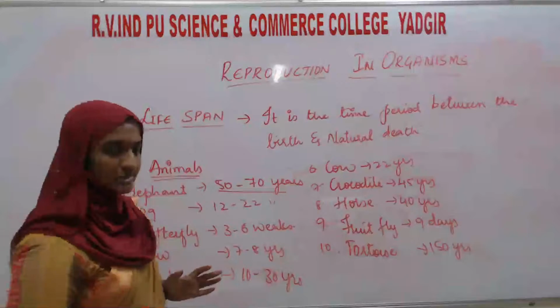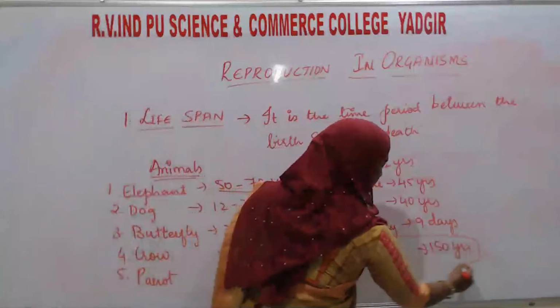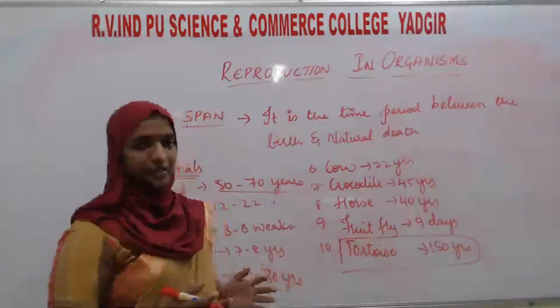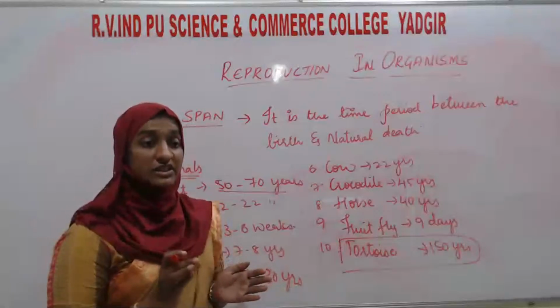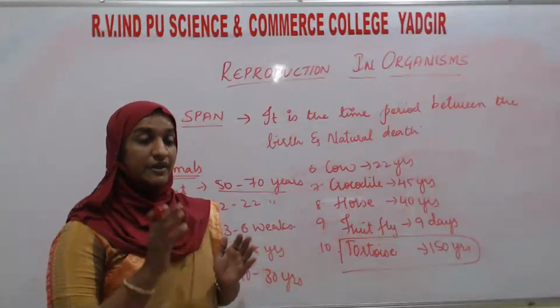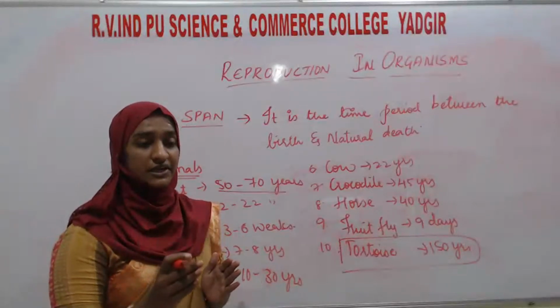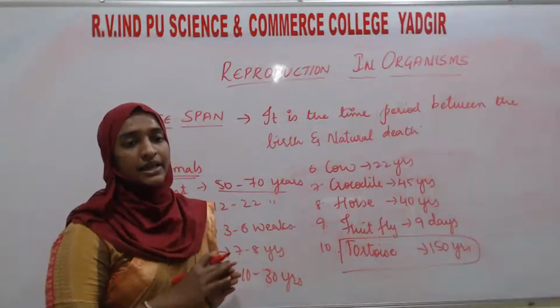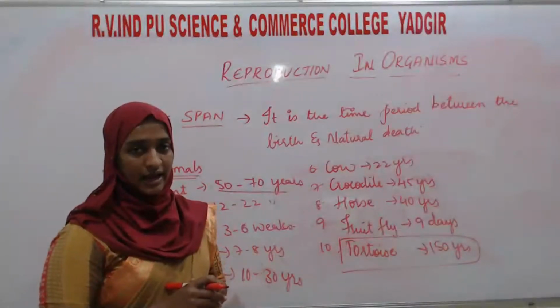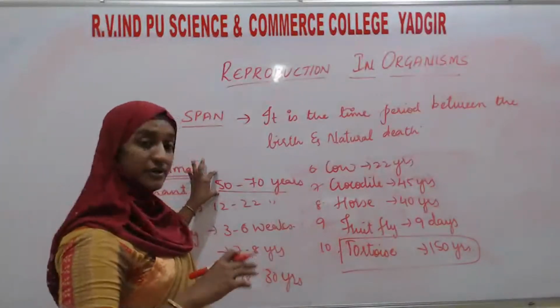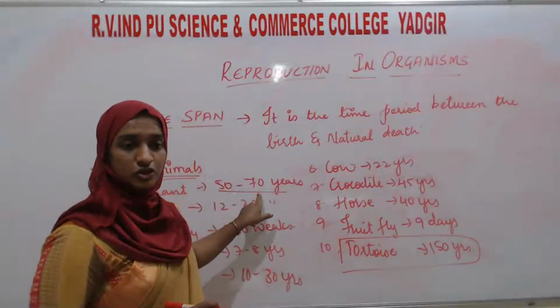If you take one more example, the tortoise, it is not too big, it is smaller, but you see the lifespan. Their size is not related to the lifespan of the particular animal. Here you see the elephant is so big, but its lifespan is shorter.